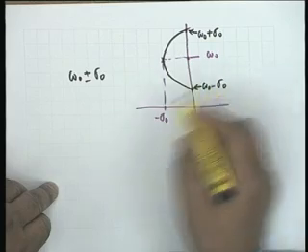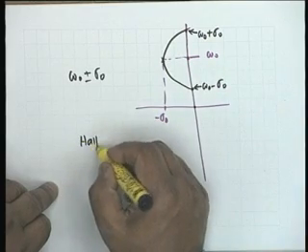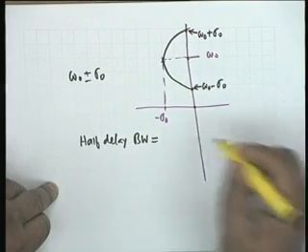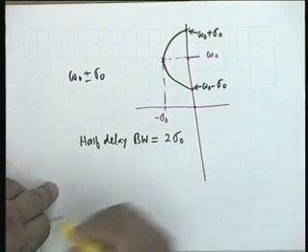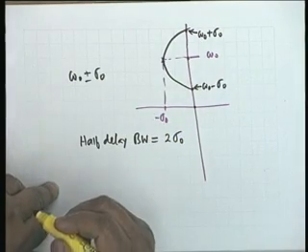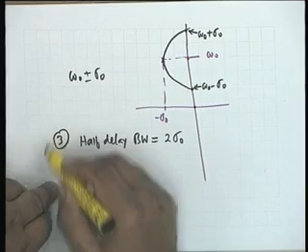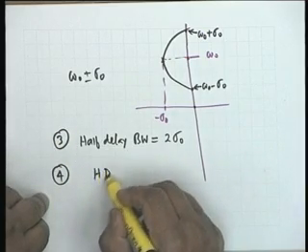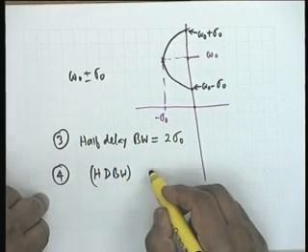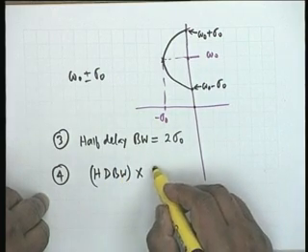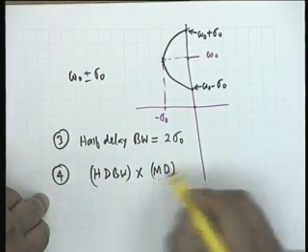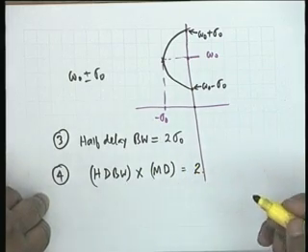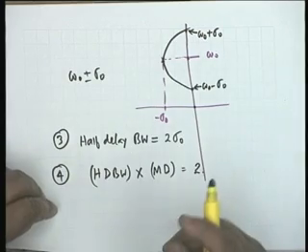You also notice that the half delay bandwidth is simply twice sigma 0. Okay. This is the third point to notice, and the fourth point to notice is that half delay bandwidth multiplied by maximum delay is equal to 2, which is a kind of an uncertainty relationship.